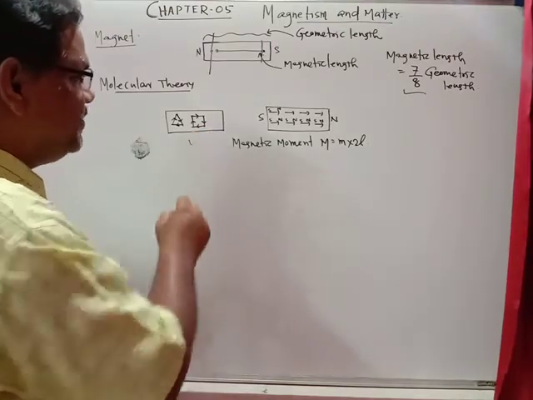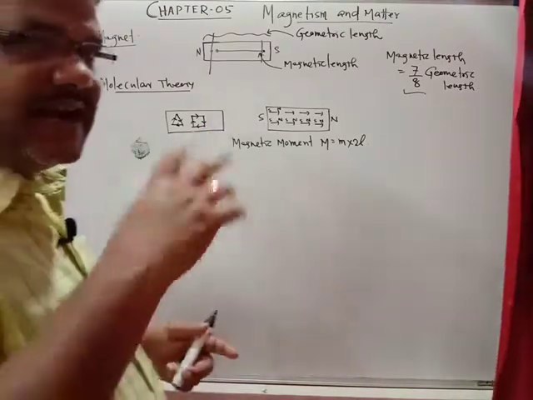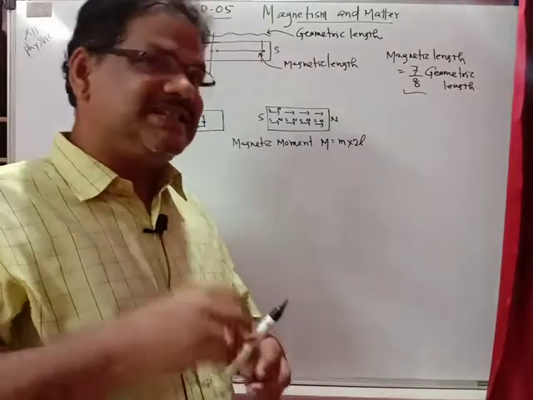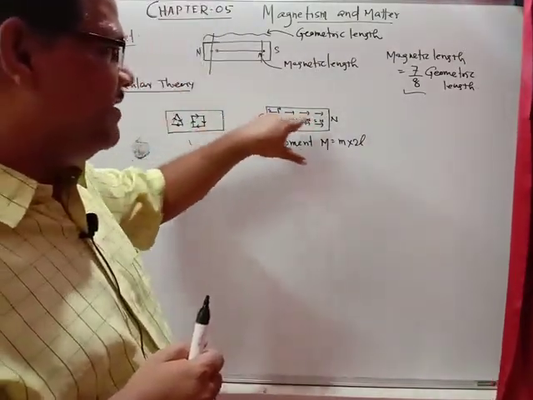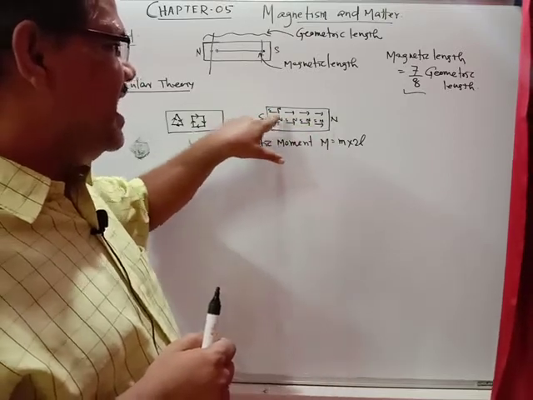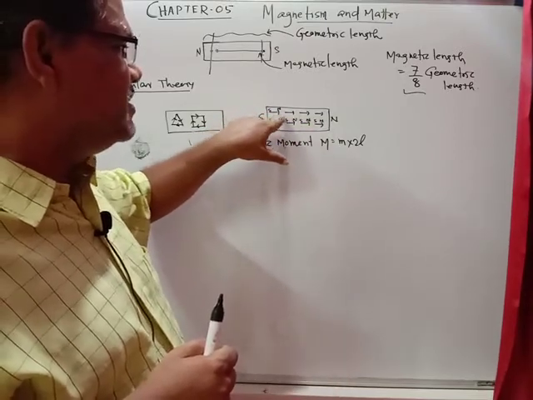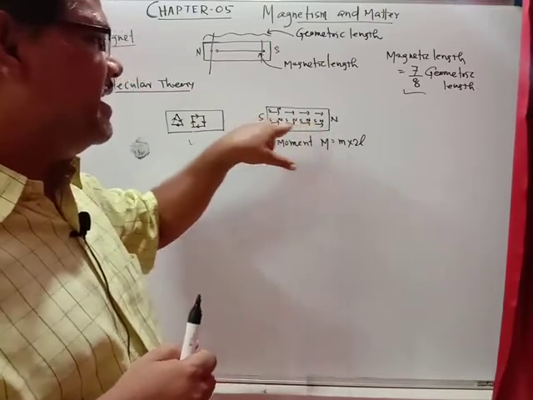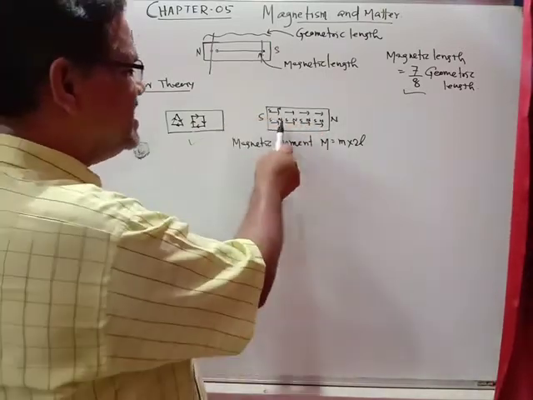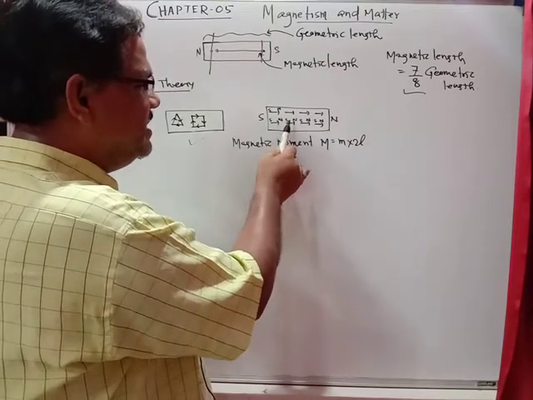In this case, if the substance is getting magnetized, what happens? These tiny magnets are aligned in this manner. You get south north, south north, south north, south north. In this manner the tiny magnets will be aligned, and this north and south effect will be cancelled.